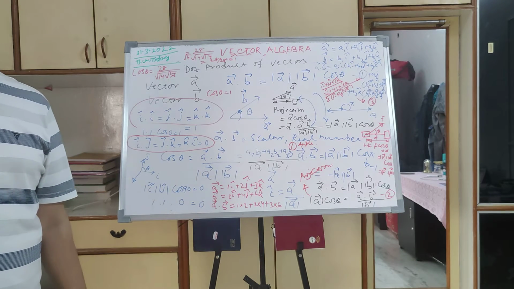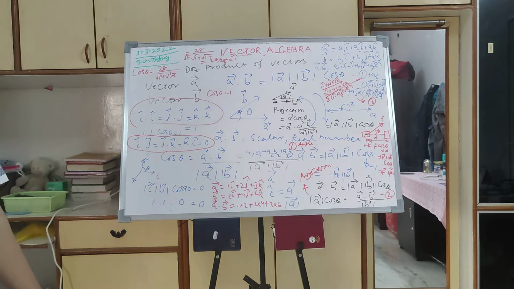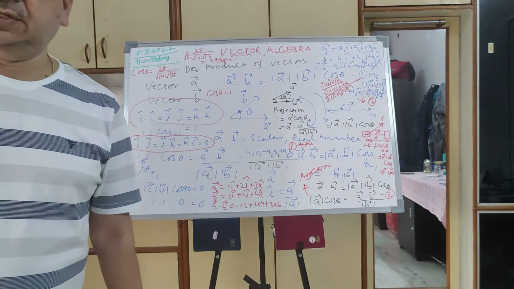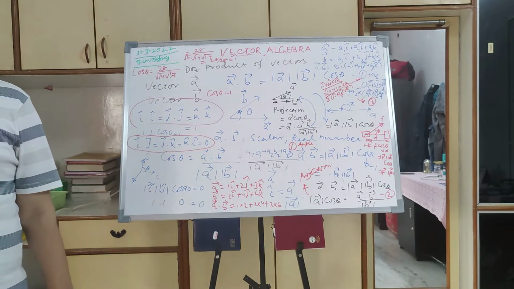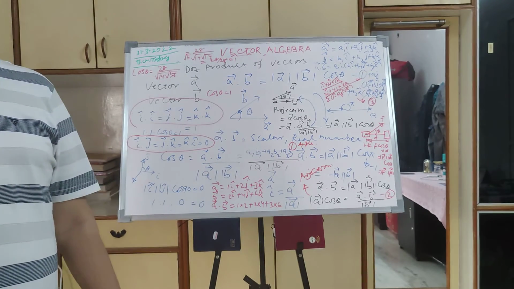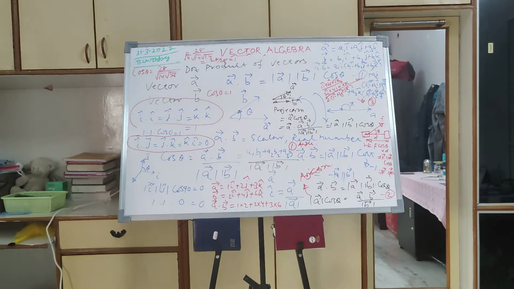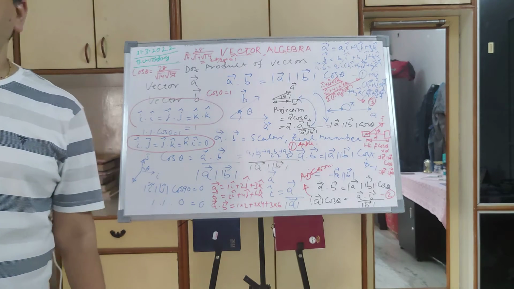When you are telling the force, we need to tell in which direction it is acting. When you are telling acceleration, we need to say in which direction it is acting. Suppose I am telling acceleration due to gravity, it is always acting downward. That's why it's a vector. So acceleration due to gravity, or any acceleration, is a vector.